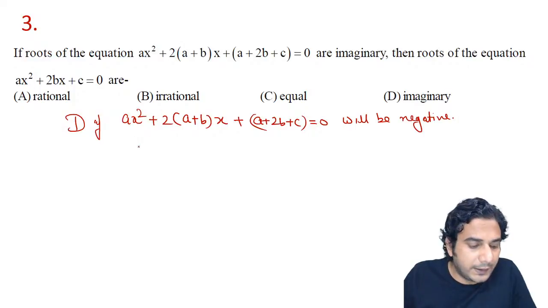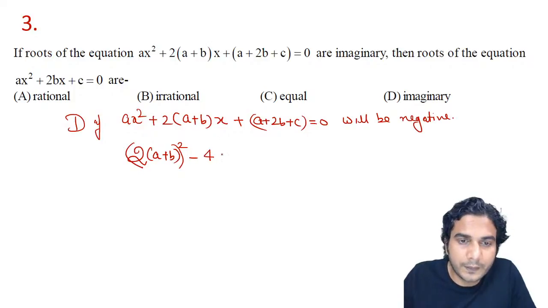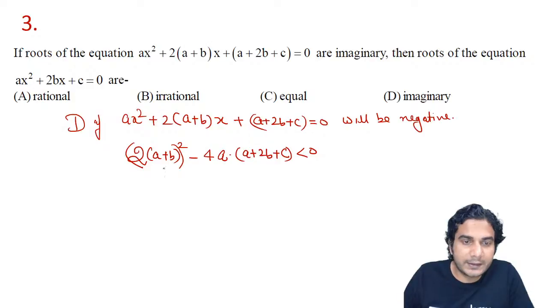So let's write the discriminant. It will be 2 times (a plus b) the whole square, minus 4ac, so minus 4 times a into (a plus 2b plus c), is less than 0. So the discriminant is less than 0.